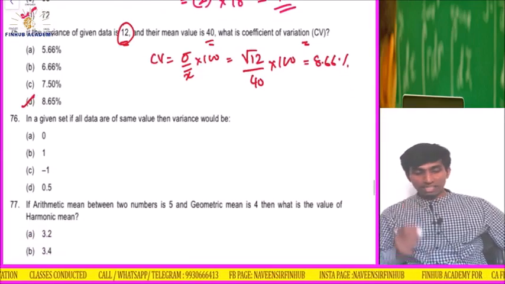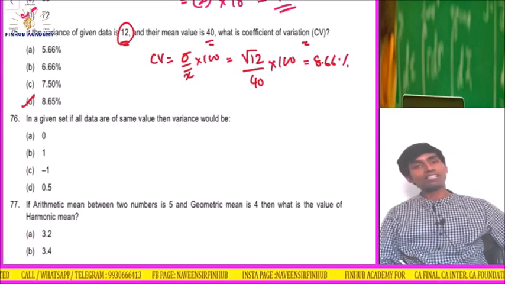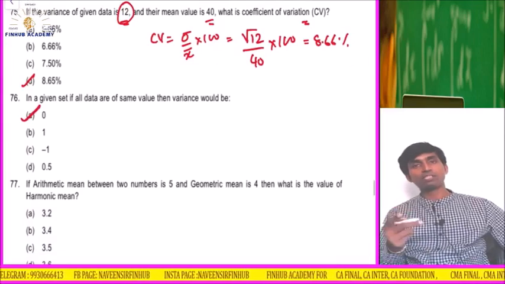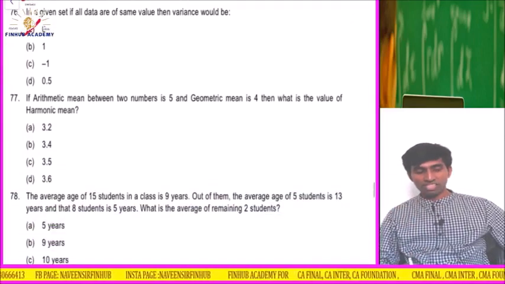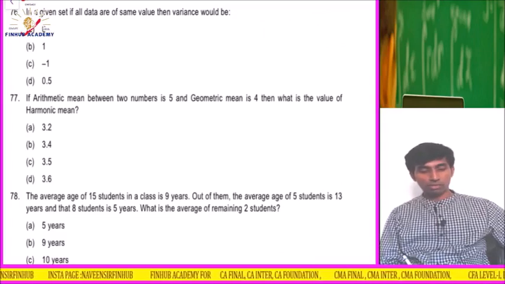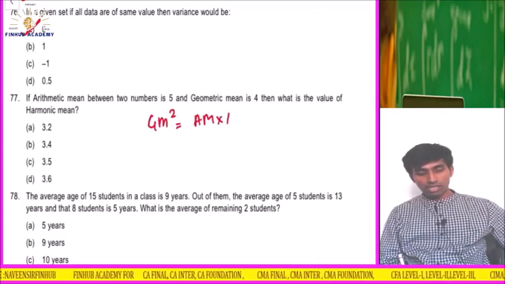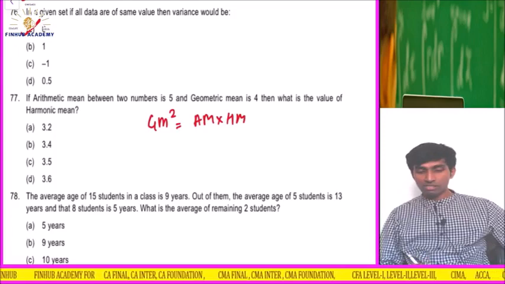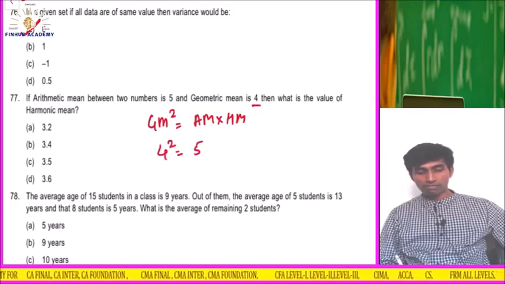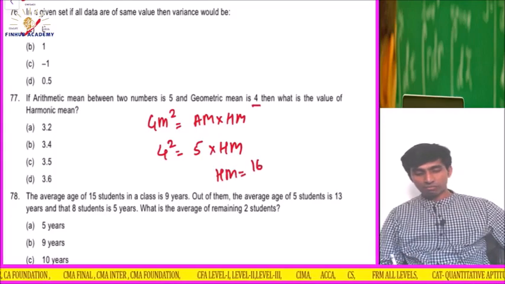Easy question. If in the given set all the data are of the same value, then the variance would be 0. There is no variance, there is no standard deviation. The answer is 0, the standard deviation will be 0, and the square of 0 is 0. If the arithmetic mean between two variables is 5 and the GM is 4, what is the value of the harmonic mean? We know that GM square equals AM into HM. GM is 4, so 4 square equals 5 into HM. So HM is 16 divided by 5. Check, what is the answer?